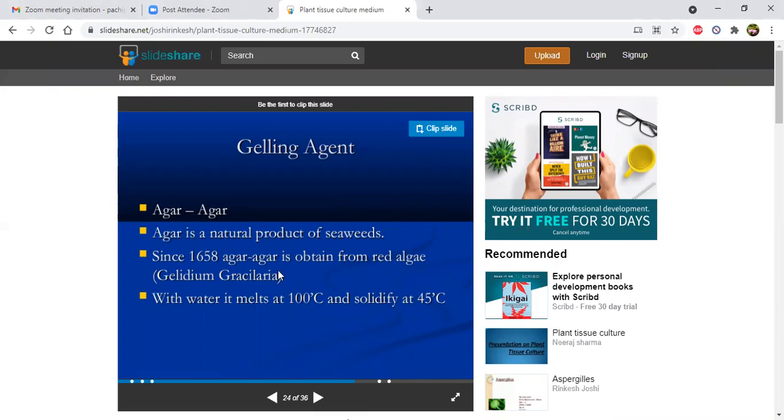Then since 1658, agar agar is obtained from red algae, Gelidium and Gracilaria. Previously, gelatin was used in all jelly preparations. Later, after the invention of agar agar from red algae, it became a widely useful gelatinous agent. With water, it melts at 100 degrees Celsius and solidifies at 45 degrees Celsius.